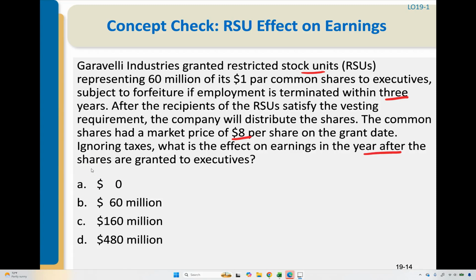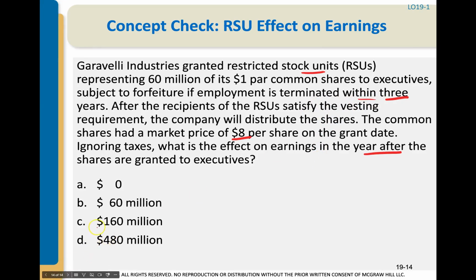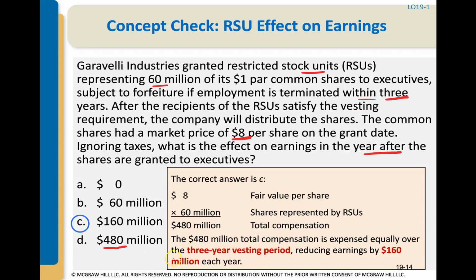So in this situation, they're not asking what's the total compensation. They're really asking what's the effect on earnings in each year, right? Within the 3-year vesting period. In that situation, we're going to take the number of shares that were granted, multiplied by their fair value on the date of grant, which is 60 million times 8. So that gives us a total compensation of 480 million. But we're going to record that compensation expense over the vesting period, which is 3 years. So we're going to record $160 million of compensation expense each year.